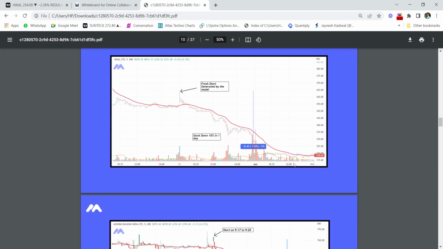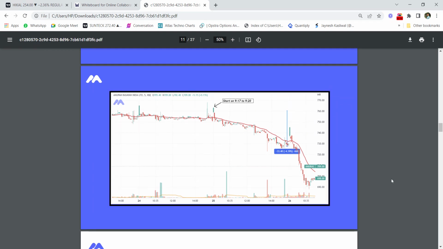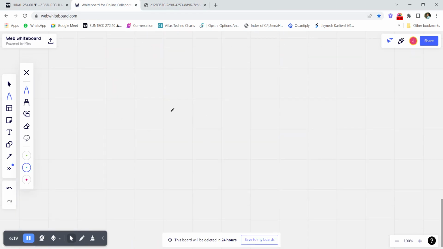This was one example, and a similar example is Anupam Rasayan, where the stock fell 5% in a single day after opening around 1% gap up only. So what are the sell rules for the strategy, basically? The probabilities are already calculated, and we get to know which stocks are opening gap up or gap down. In this case we get to know at 9:08 a.m. that these are the stocks that are opening gap up, the probabilities are automatically calculated, and the stock which has the highest probability is given as a trade.